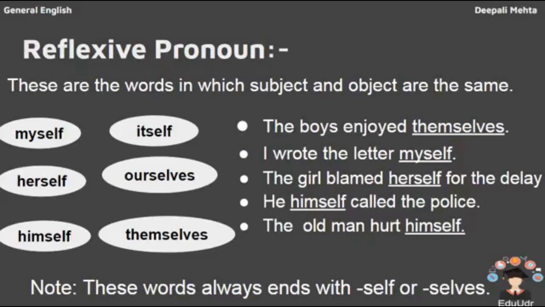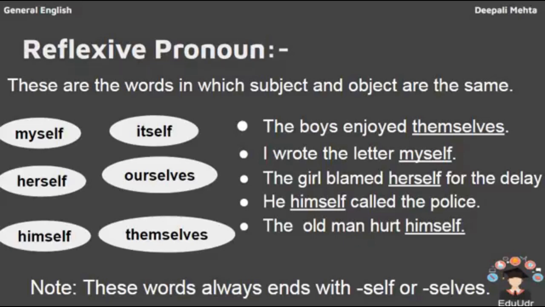So, reflexive pronouns do not need any other person. For example, myself, herself, himself, themselves, ourselves, itself. These are known as reflexive pronouns. They show a kind of reflection to the subject. For example, the boys enjoyed themselves. The boys didn't need any other company to enjoy. They enjoyed themselves. I wrote the letter myself.